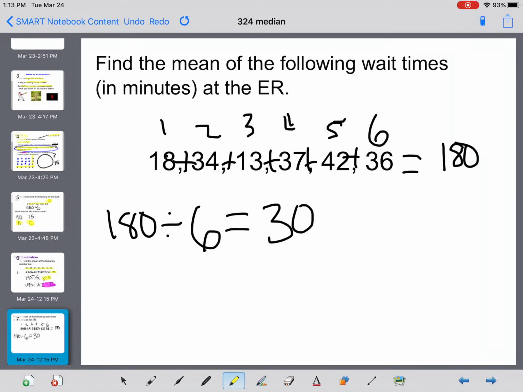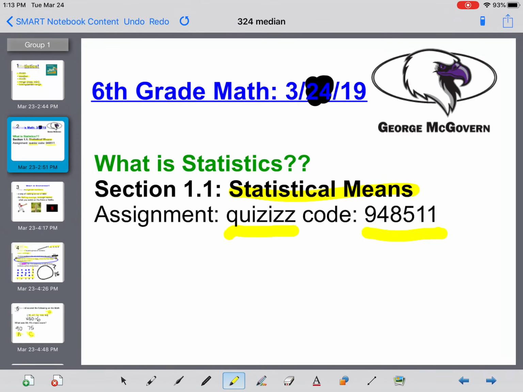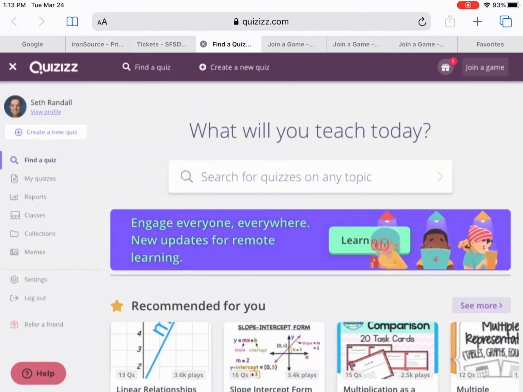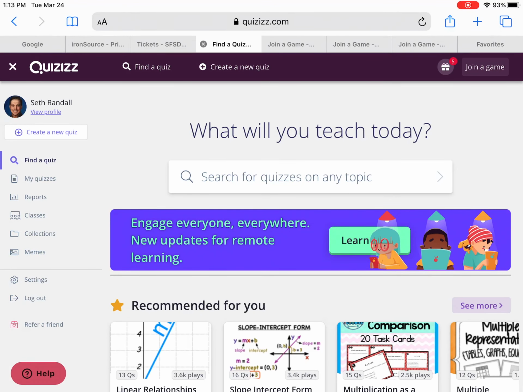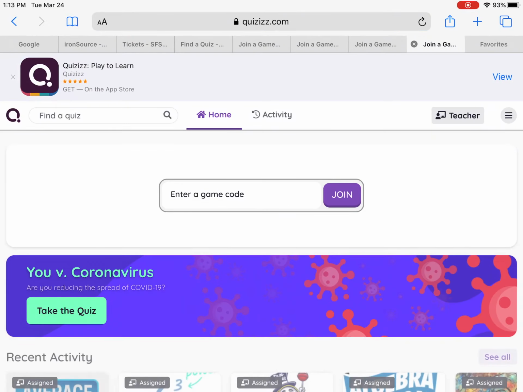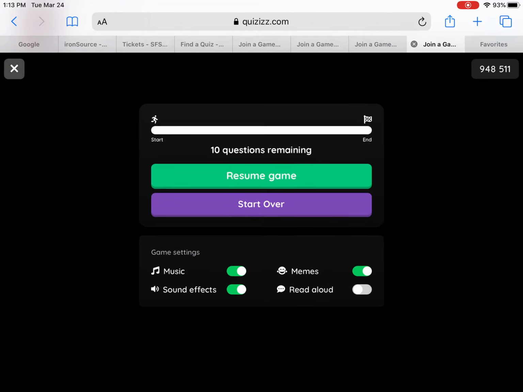Otherwise, make sure we do the quizzes. The way we want to do the quizzes is we go to quizzes.com, and it looks like this. Then join a game. We type in that code, which was 948511.